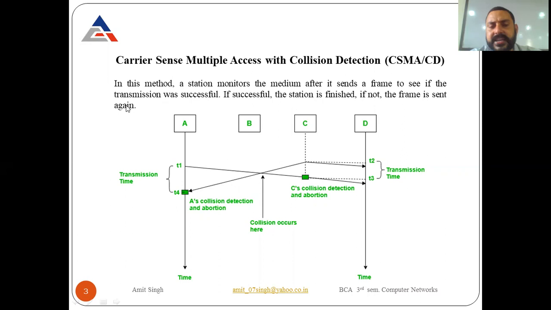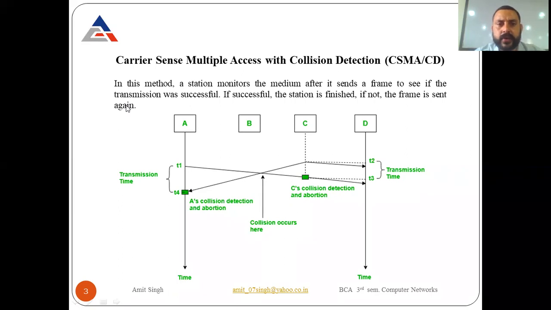So in this case, the station, or the user who sends its data, checks whether this data is successfully transmitted to the receiver side or not. If it is successfully received by the receiver, then it is okay with the sender. If not, then the frame is sent again. Why is the frame sent again? Because those particular frames were not received by the receiver, so the sender sends these packets again towards the receiver side.